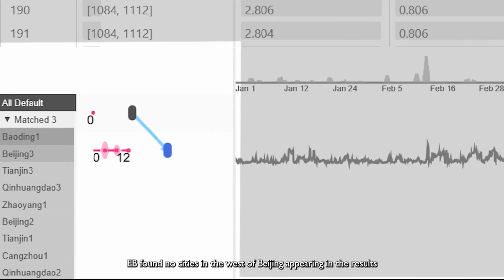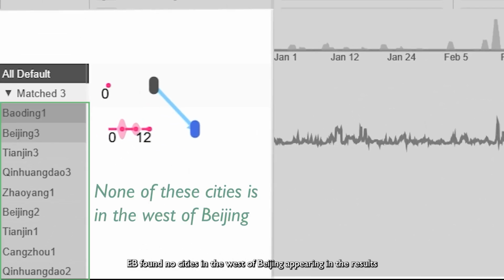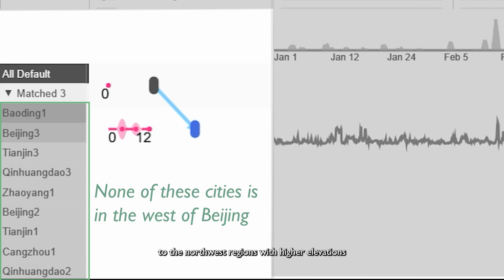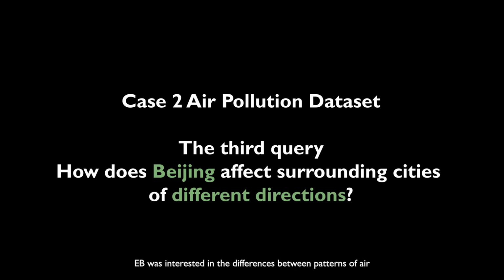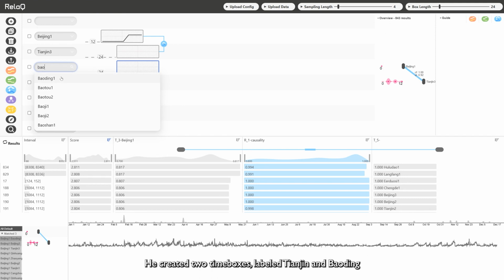EB found no cities in the west of Beijing appearing in the results, suggesting that pollution from Beijing hardly spreads to the west. EB explained that the western mountains block pollution from spreading from Beijing to the northwest regions with higher elevations. EB was interested in the differences between patterns of air pollution propagation from Beijing to different directions. He created 2 timeboxes, labeled Tianjin and Baoding.